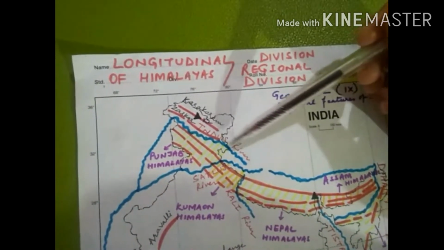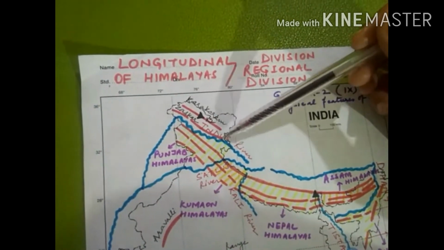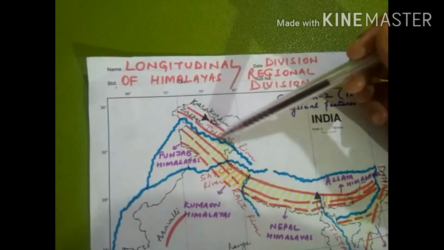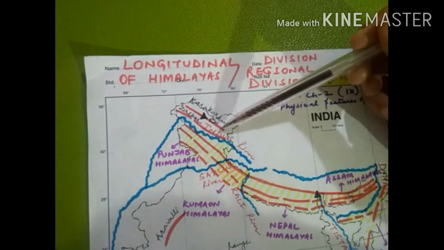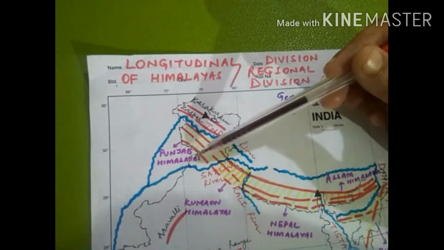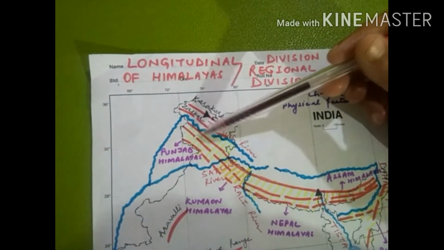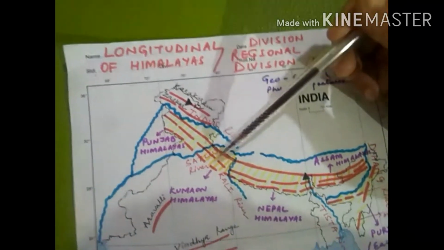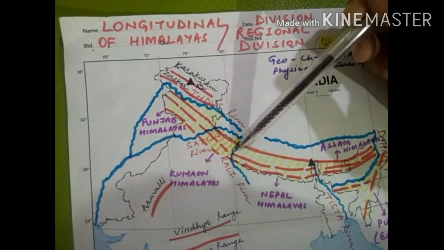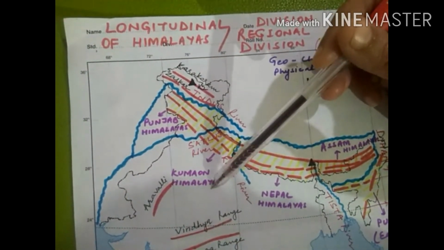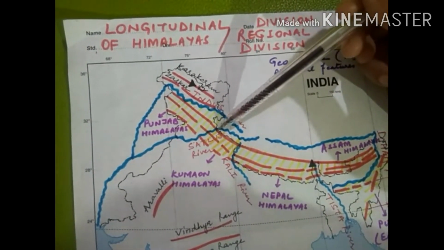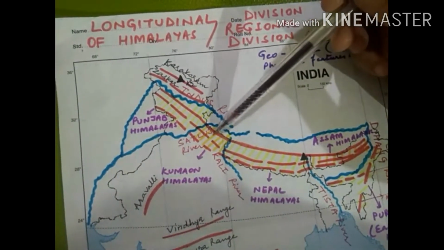So it is Indus River, which is originating from Mansarovar and moving towards the Ladakh region, and this is Satluj River. The part of Himalayas which are lying between Indus River and Satluj River, traditionally these were known as Punjab Himalayas, but now locally it is known as Kashmir Himalayas and Himachal Himalayas. The part of Himalayas which are lying between Satluj River and Kali River are known as Kumaon Himalayas. Locally, this part of the Himalayas are known as Garhwal Himalayas, and this part of region is known as Kumaon Himalayas.